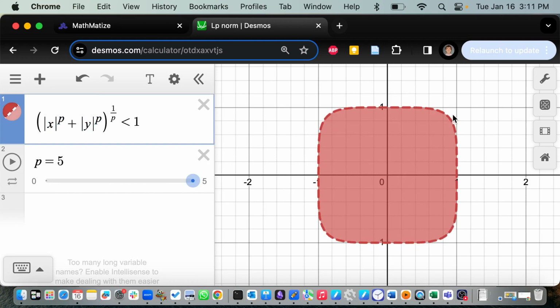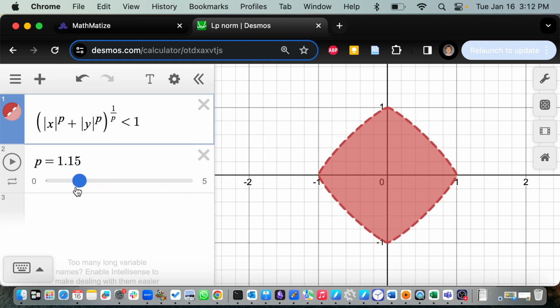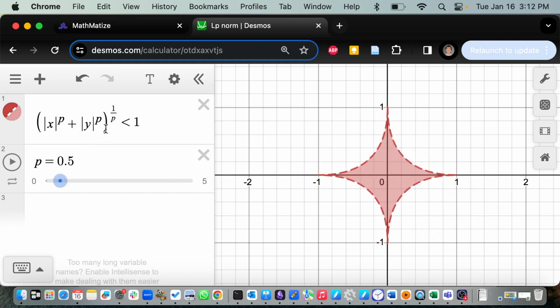If those things are very close to 1, that'll be a big number. It's very close to 1. And so that's why you end up with almost the entire square of things where both components are less than 1. On the other hand, if you make it a very small number, then we're taking roots of these things. You get the kind of reverse effect. Okay, so that's the p norm.